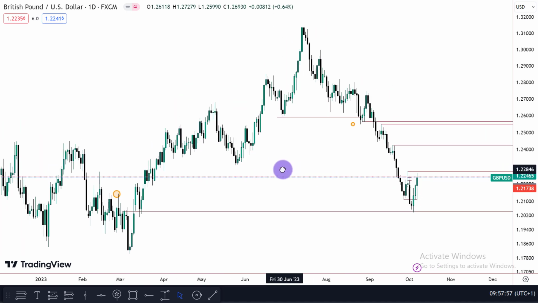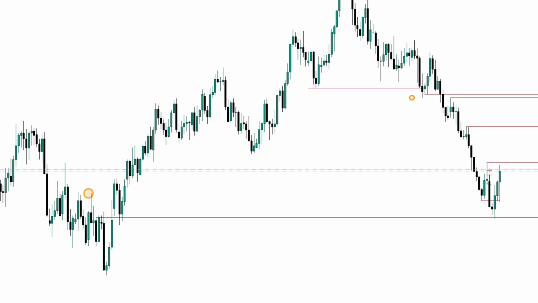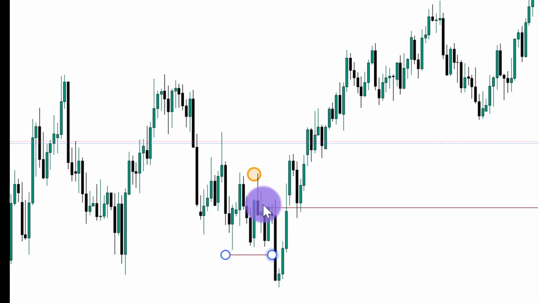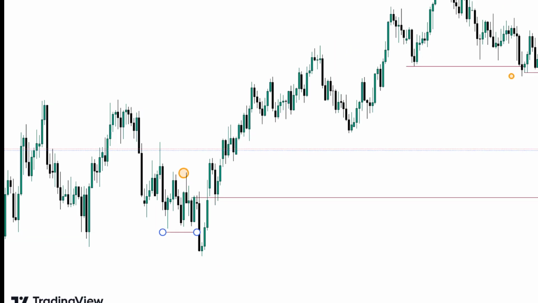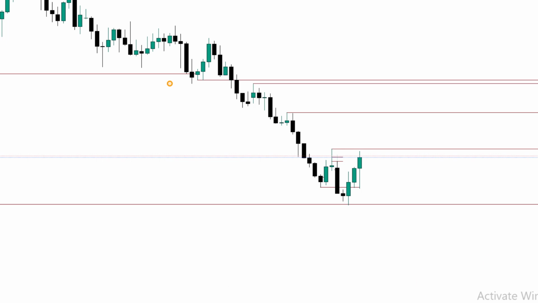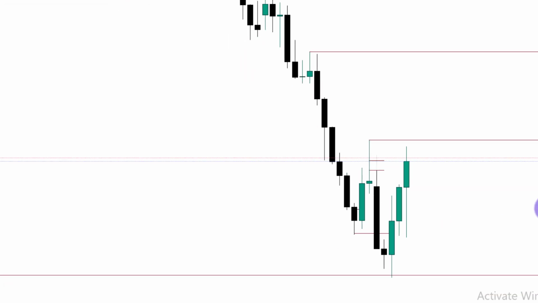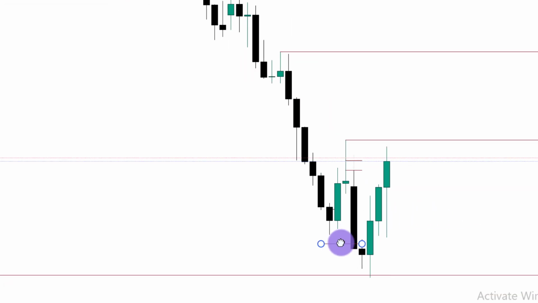So you can see that the GBPUSD on the daily time frame has traded into a bullish breaker. You can see that breaker: price took out the low here, then gave you a shift of market structure here. All right, that's a bullish breaker. Price has returned into that bullish breaker and has formed a swing at a significant level. Remember, swing highs and lows are only important when they are formed at a higher time frame significance reference point or key level.